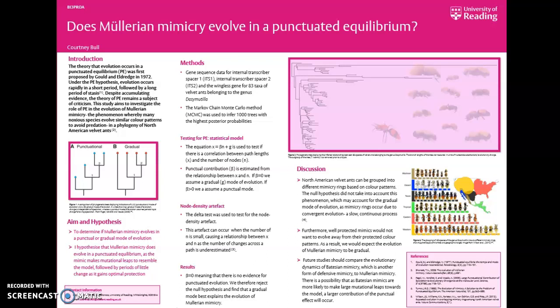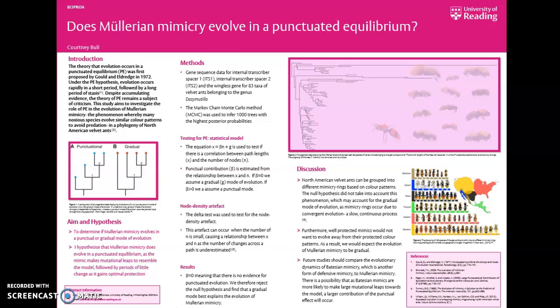The other important concept is the theory of a punctuated equilibrium, which is a theory of evolution that is quite different from the traditional Darwinian phyletic gradualism hypothesis. This theory was proposed in 1972 by Gould and Eldredge and describes a mode of evolution whereby we see long periods of stasis, meaning that we see little to no change. This is followed by bursts of rapid evolution following speciation events.